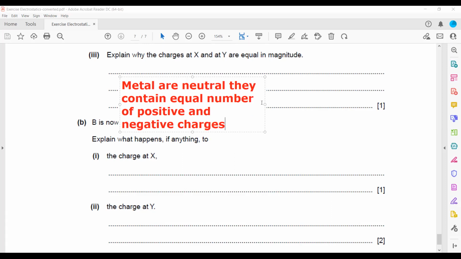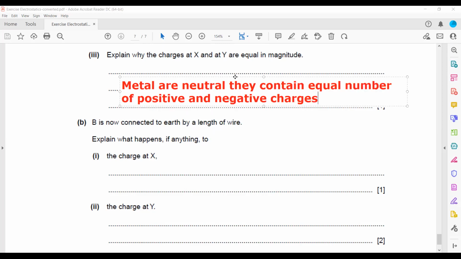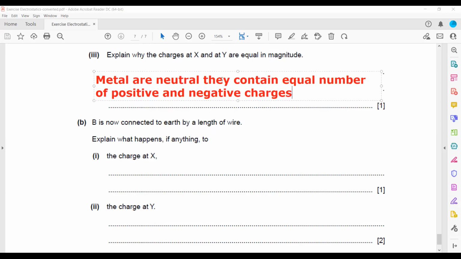So because a metal is neutral and contains an equal number of positive and negative charges, the charge produced at X is the same as the charge produced at Y.